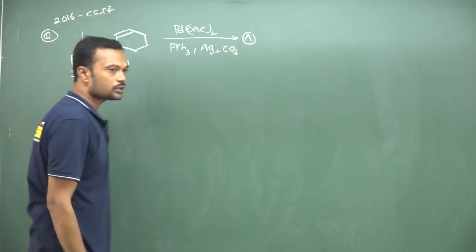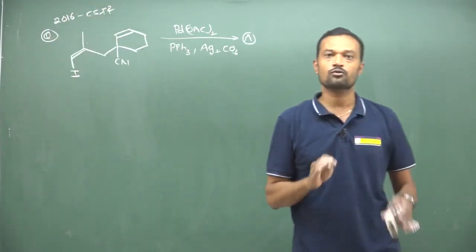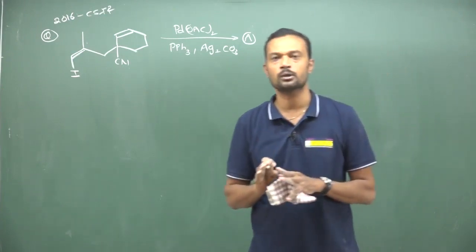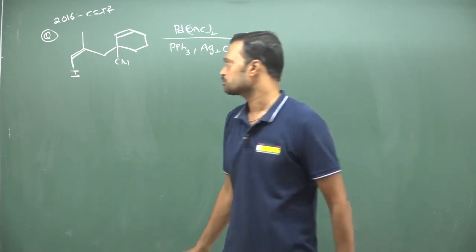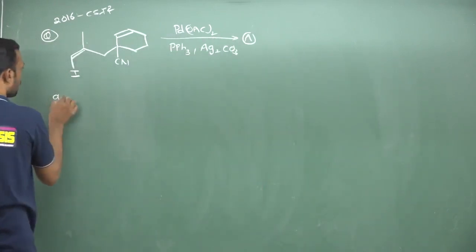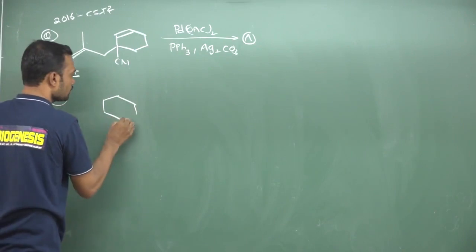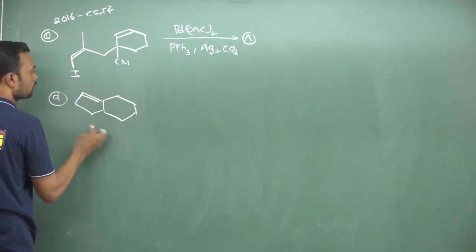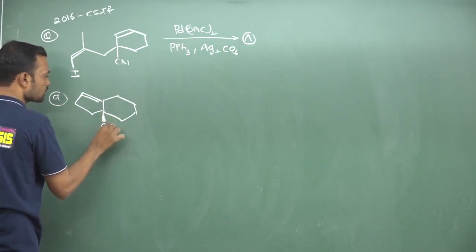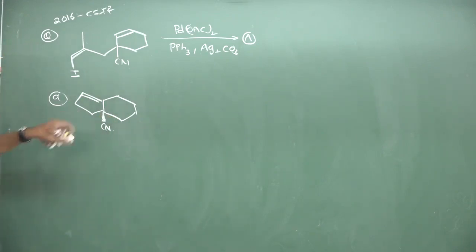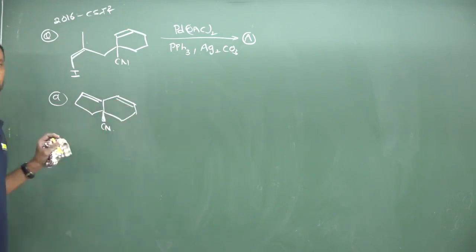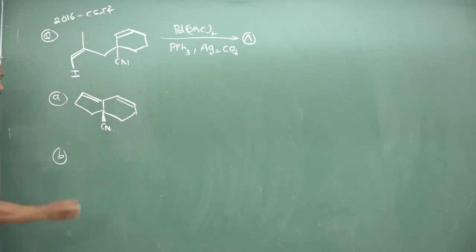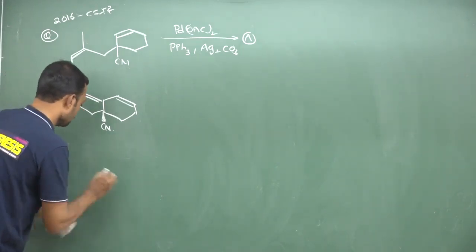When intramolecular is given, be careful. In intramolecular, the 5-membered ring is major. Okay, so why? Because due to steric factors, as compared to 6-membered, most probably 5-membered is major. So they have given 4 options. Okay, the first option is like this. See here, I would like to write a 5-membered ring, 1, 2, 3, and this is 5-membered, and see this cyano is attached like this. The cyano is attached, and here we can write a double bond. Okay, so that is one. And here one more, we need to remove that particular organic part like this.